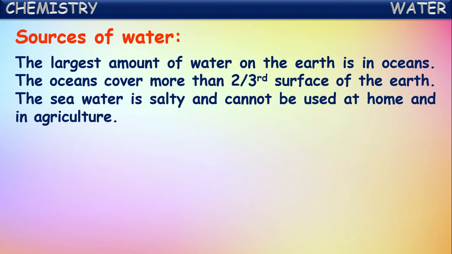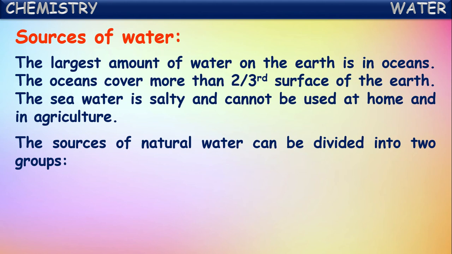The largest amount of water on the earth is in oceans. As we know, a large quantity of water is present in oceans. The oceans or seas cover more than two-thirds of the earth's surface; almost 70% of the earth's surface is covered with water, in the form of oceans and seas. The seawater is salty, isn't it? So it cannot be used in homes, in agriculture, or even in industries, because it is highly salty.